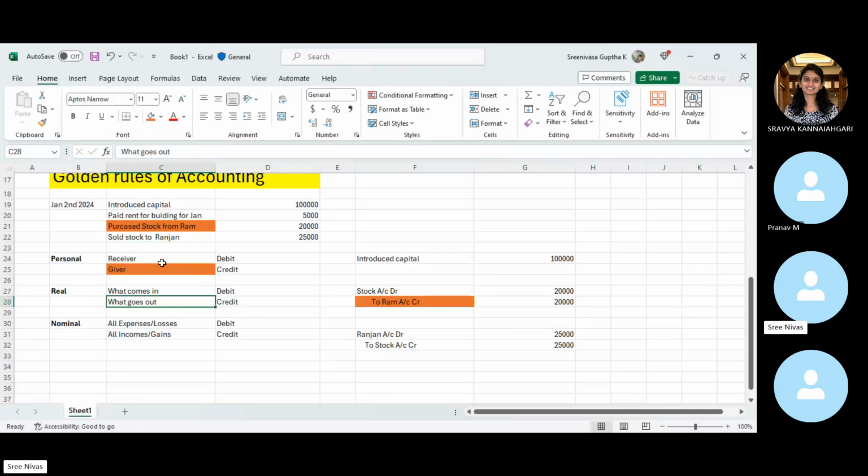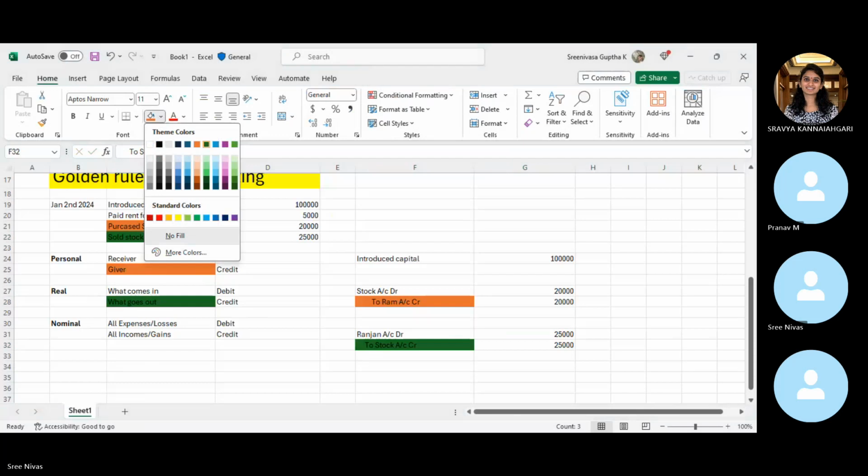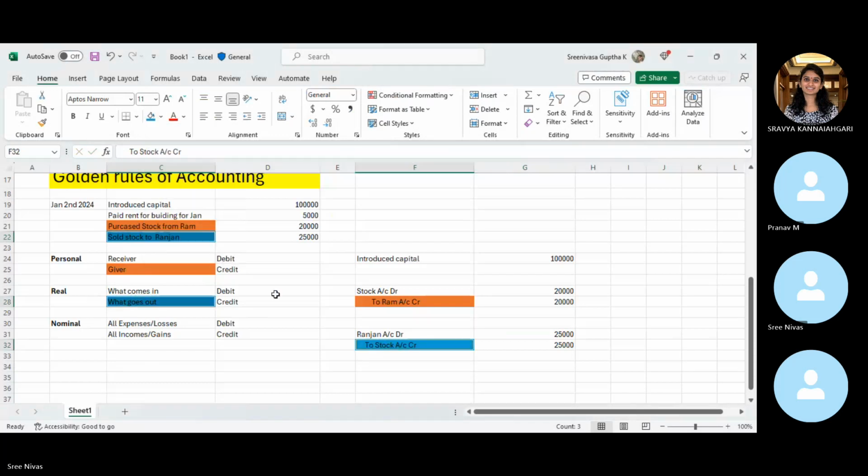So this is as per the same logic. If you observe, initially we have debited and later we have credited. Why has it been credited? Because from our inventory, the stock is moving out. So whenever there is a reduction in the stock, it has to be credited. When I say there is a reduction, it is going out. That means your asset value is going to reduce, right? So that's the reason.